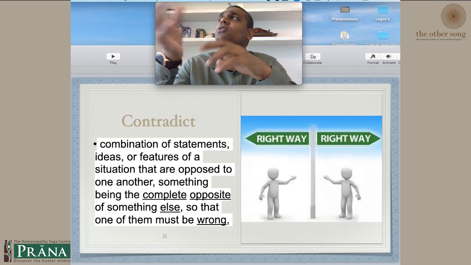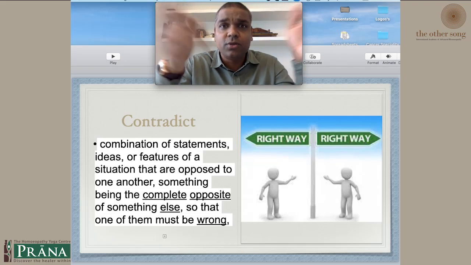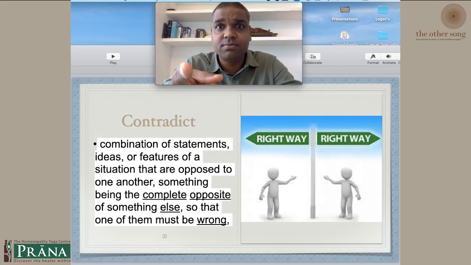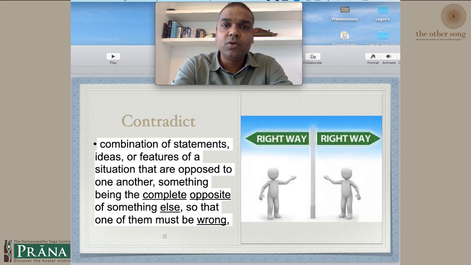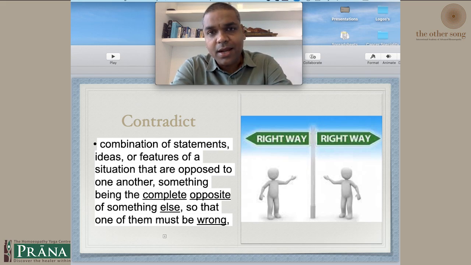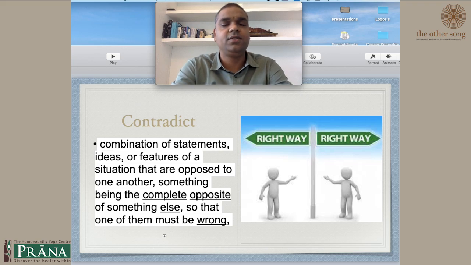Don't say okay, this is also good, this is also good. No, there has to be one thing. What is that thing? Don't talk vaguely, and don't talk rubbish. Don't talk in a very contradicting way. Either you take right turn or you take left turn.